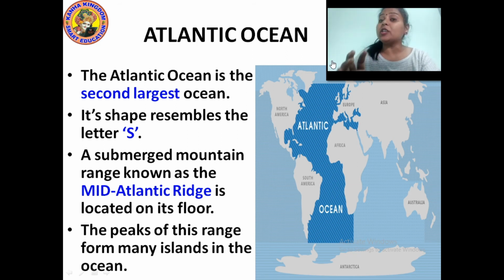A submerged mountain range known as the Mid-Atlantic Range is located on its floor. It means the Mid-Atlantic Range is found over there. Submerged mountain means the mountain ranges which are found below the water level, in the Atlantic Ocean.